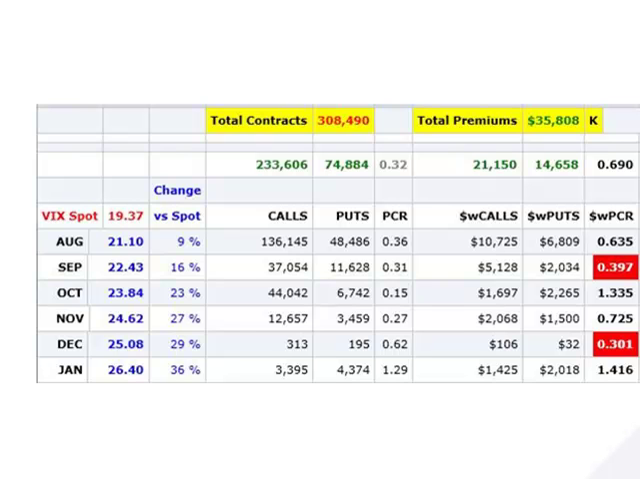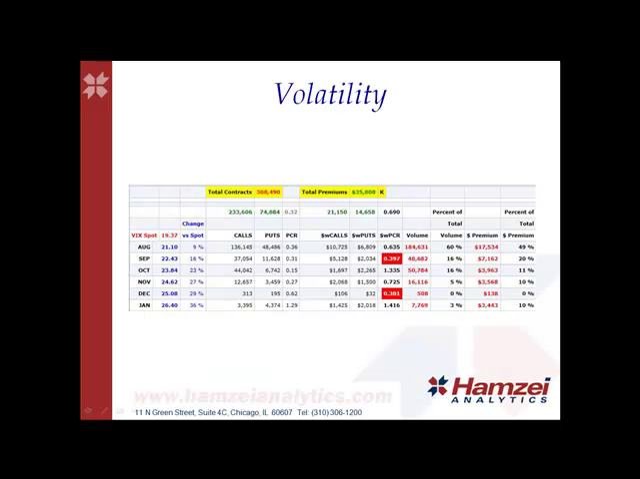For the dollar-weighted put-call ratio in August, we saw a 0.64, which is pretty neutral with 49% of the total premiums paid. On September, a 0.4 reading, which is bearish to neutral with 20% of the total premiums paid.